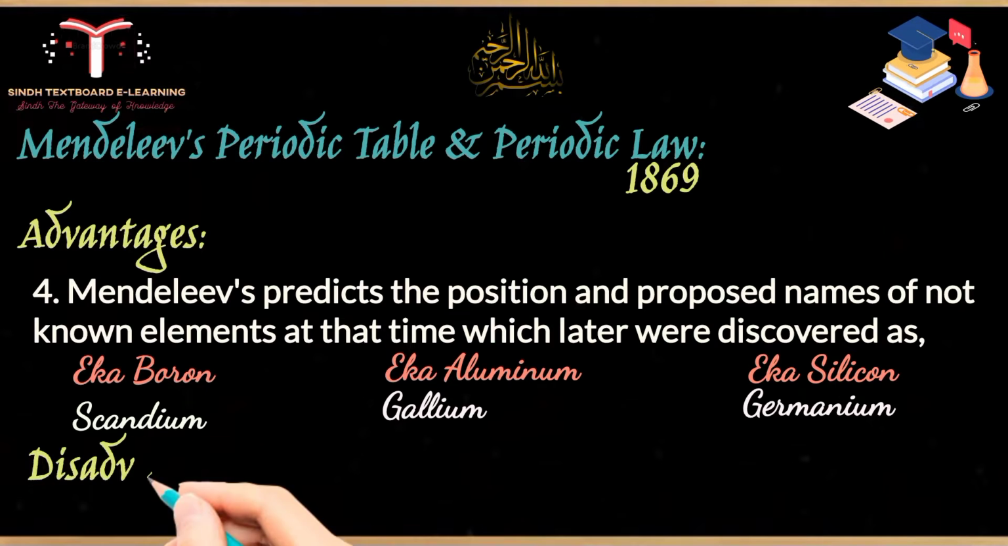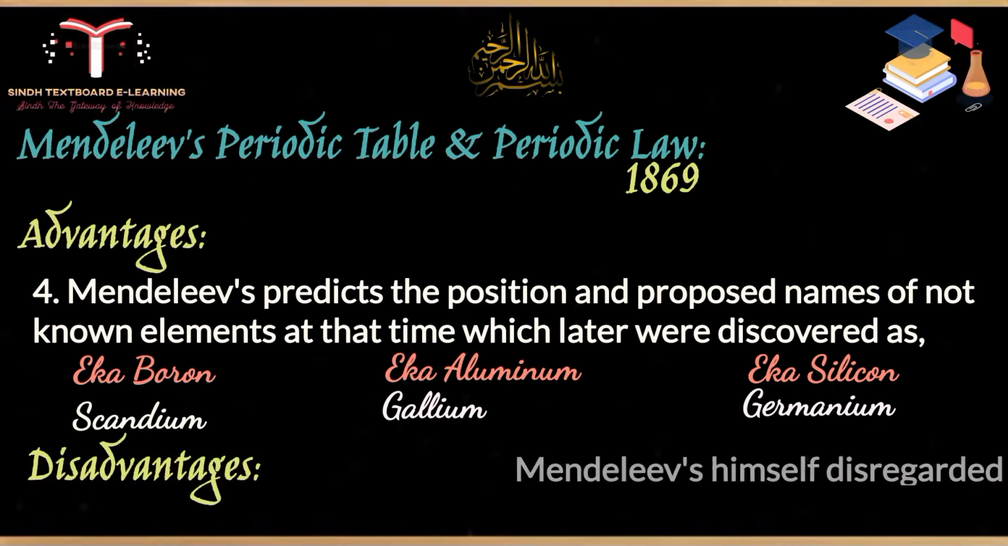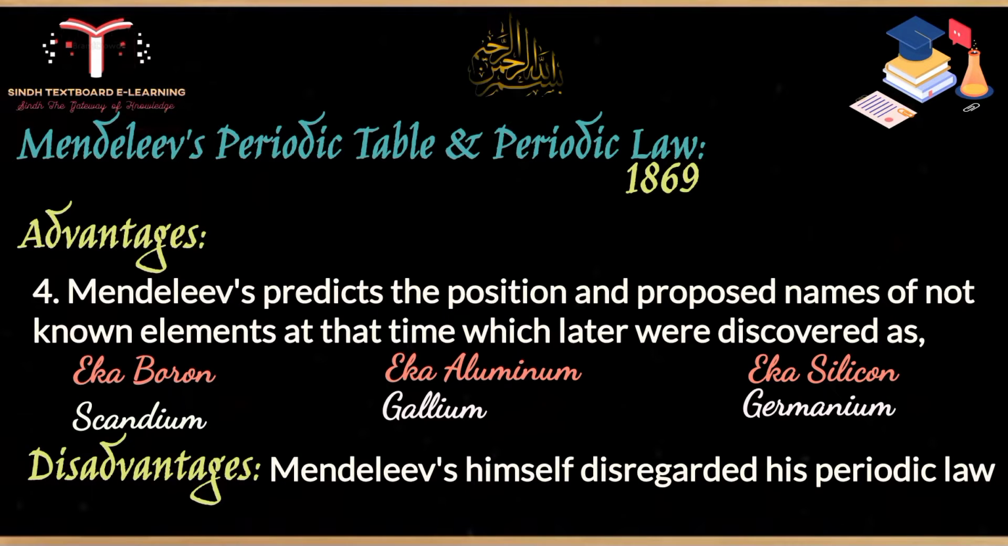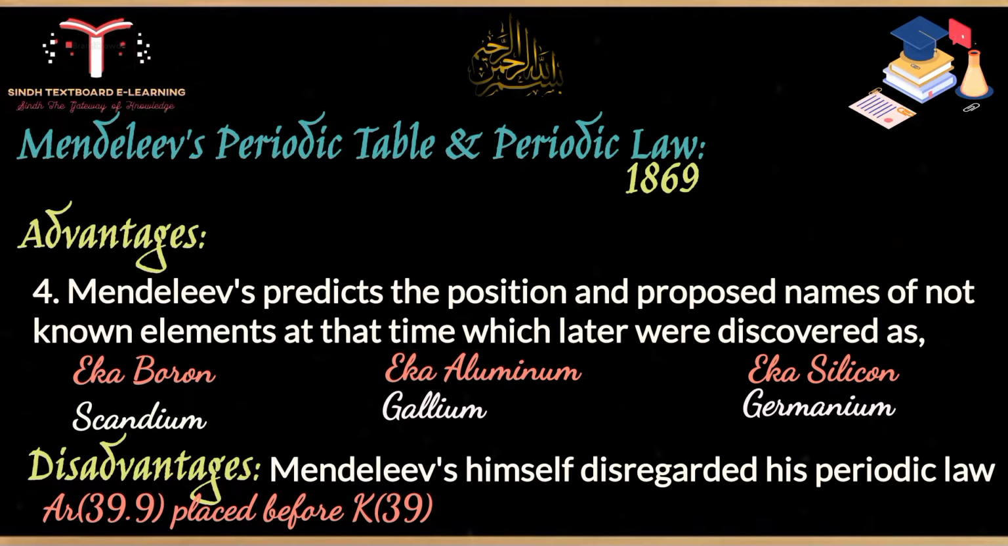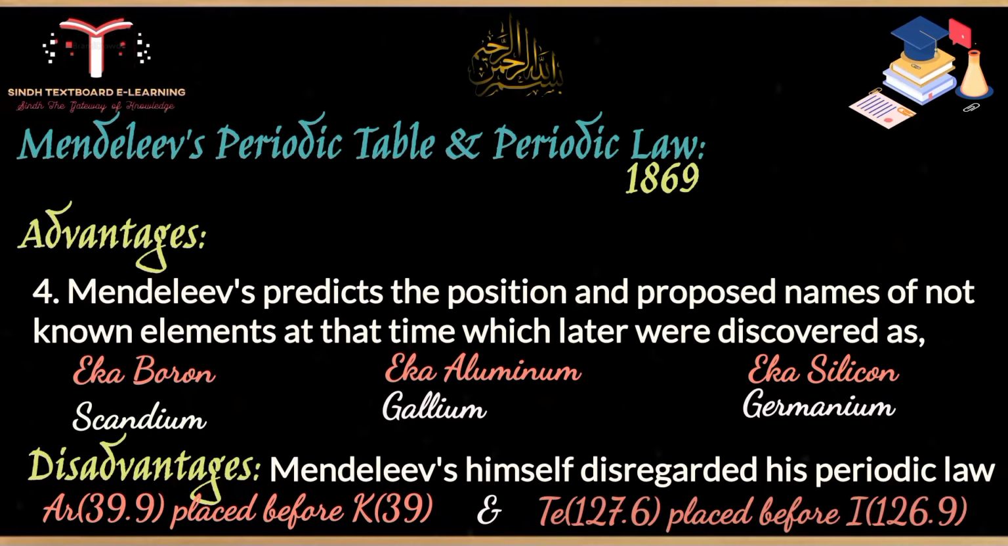There was a crucial time when Mendeleev disregarded his own periodic law. He placed argon before potassium, and he placed tellurium before iodine.